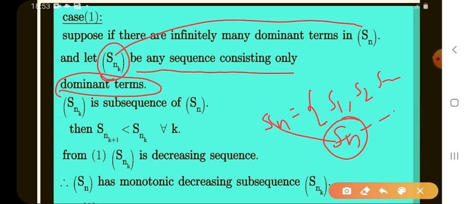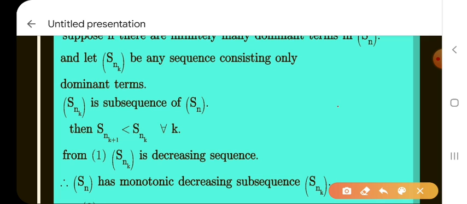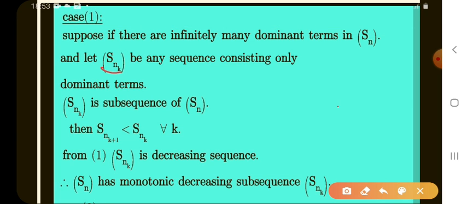Snk is a subsequence of Sn, and its elements are all dominating terms. Sn has all types of terms, and we take only the dominating terms from Sn. So Snk is a subsequence of Sn.